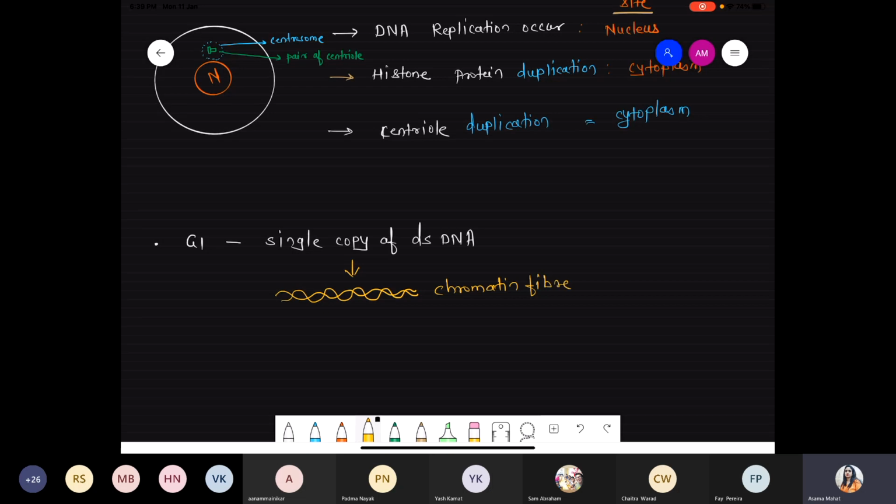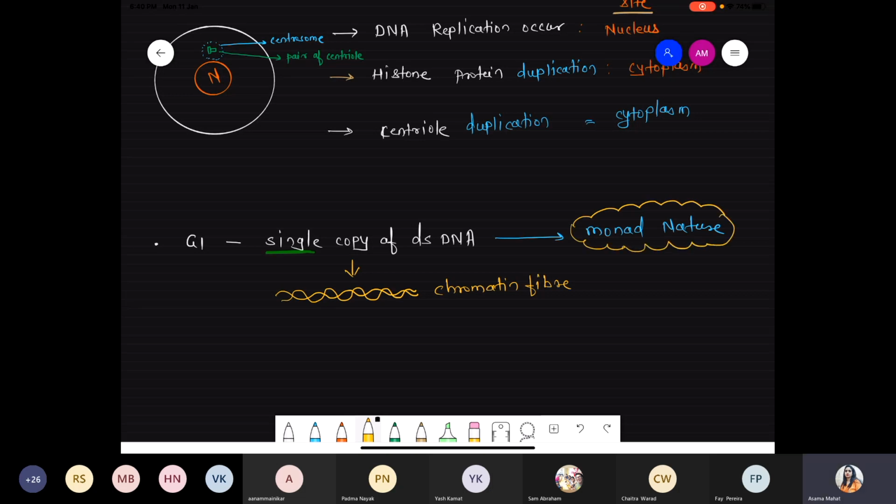That is a single copy, and that single copy is nothing but what is called the chromatin fiber, because we already discussed that during interphase the genetic or hereditary material is not present in chromosome form, it is present in chromatin form, chromatin fiber, meaning a long elongated thread-coil structure. So how many copies are present? Only a single copy, only one copy. On the basis of that, definitely we can say such a condition, such a nature, is called the monad nature. Please make sure, it's very, very important.